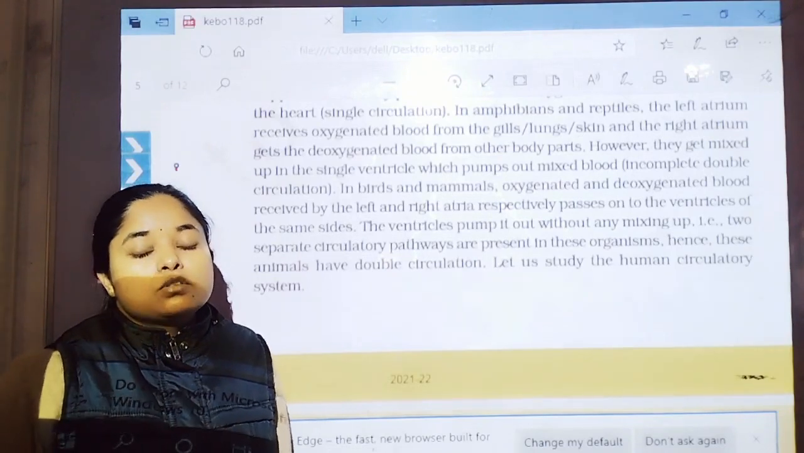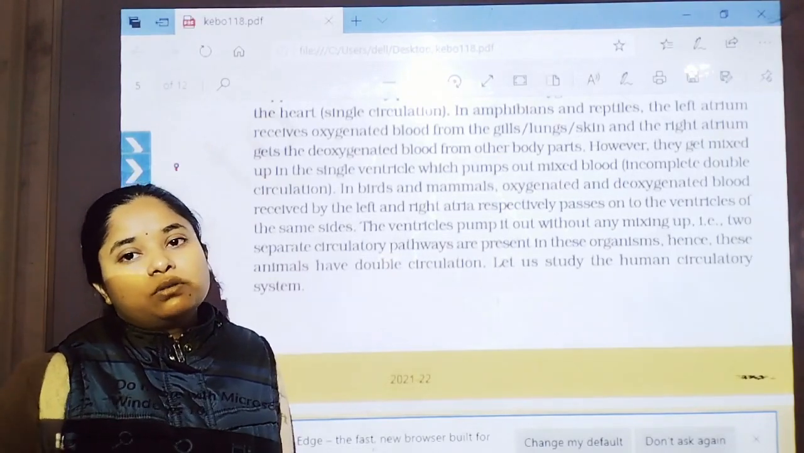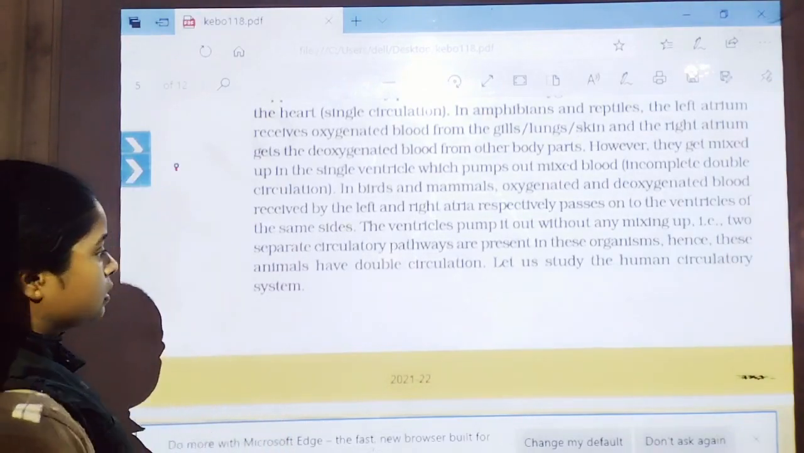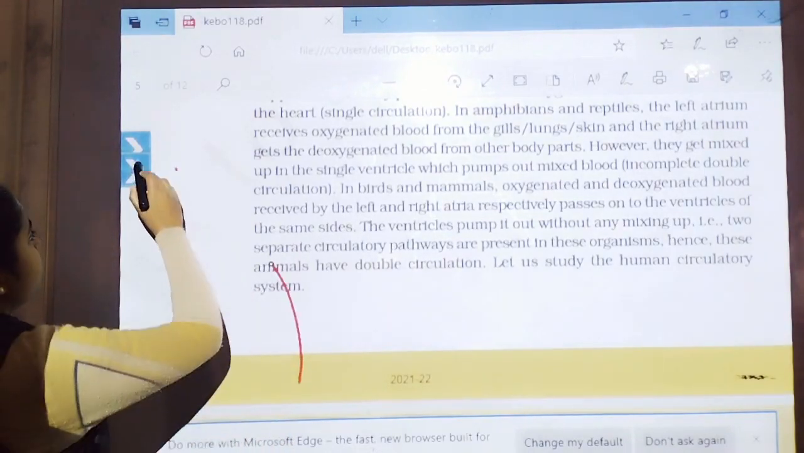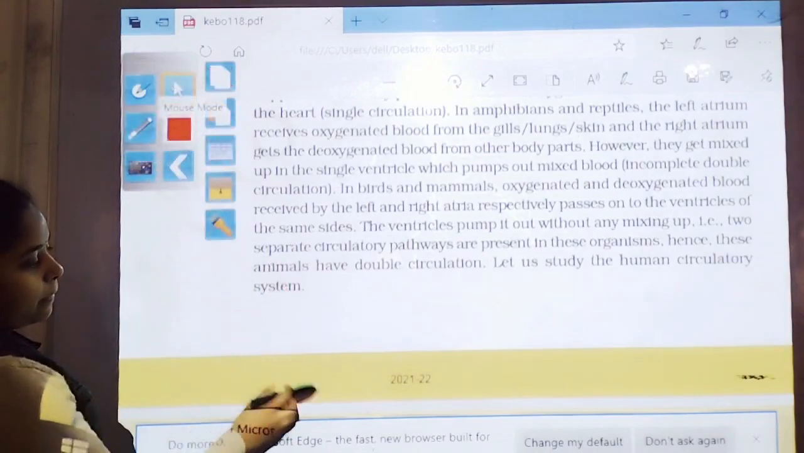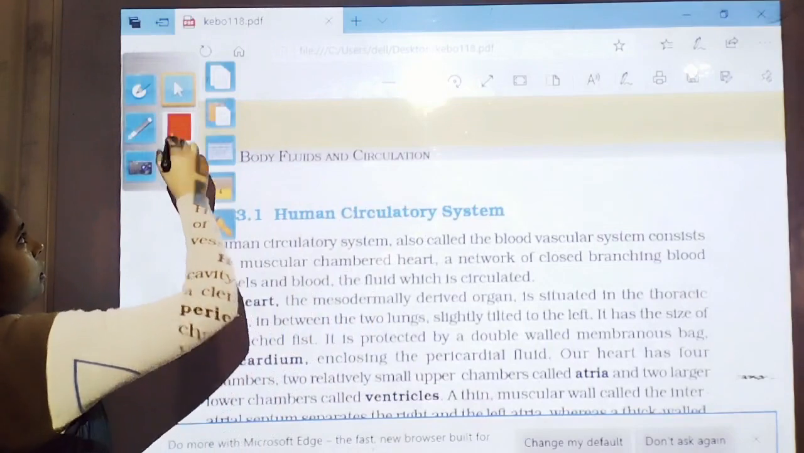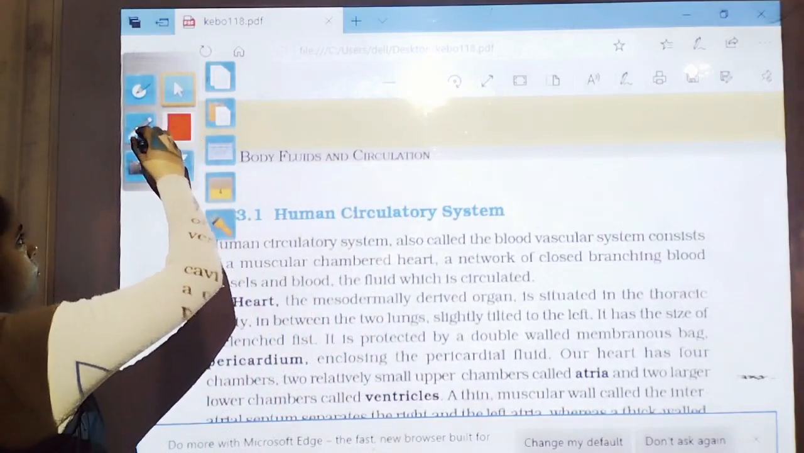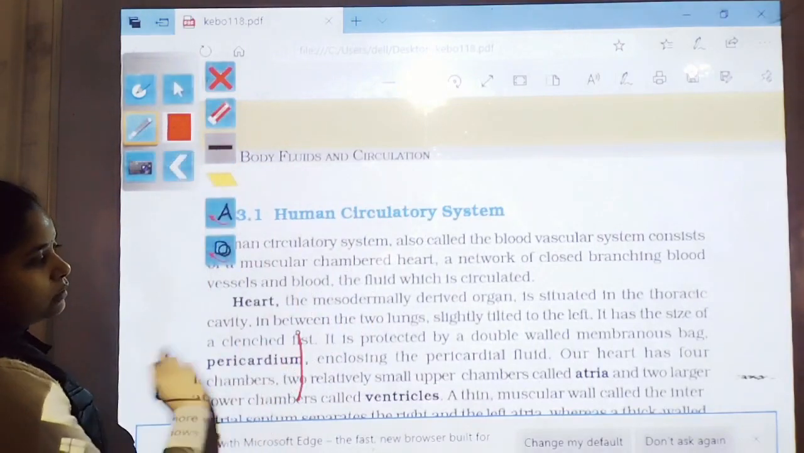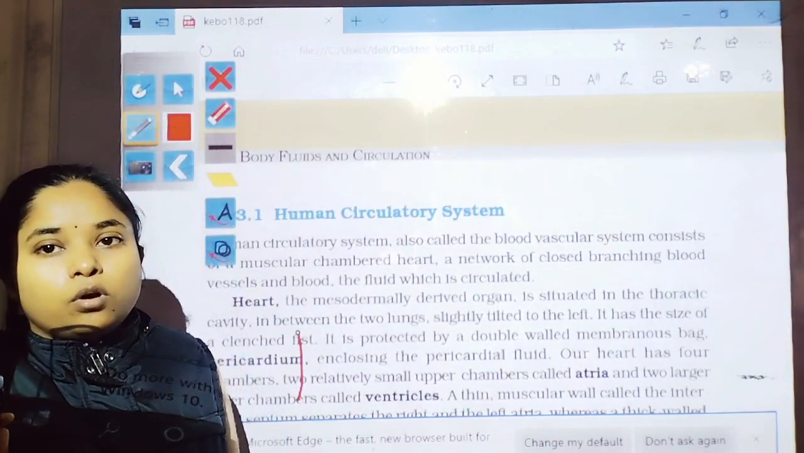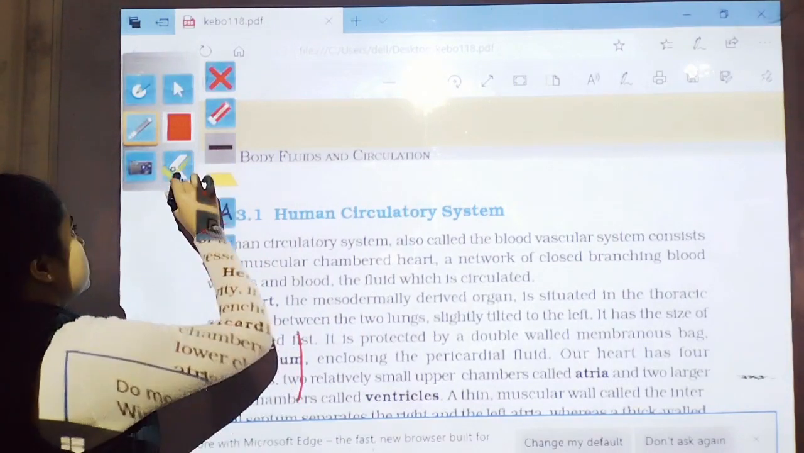So students, here is the overall blood circulatory system. In the next class we will discuss the human circulatory system, the structure of the heart, what is the cardiac cycle, and all together we will discuss it in the next class.